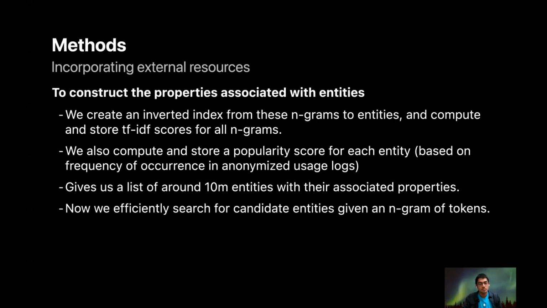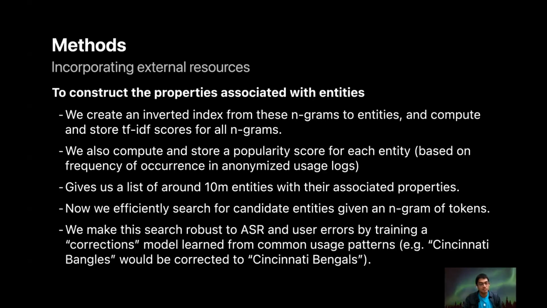This gives us a list of around 10 million entities with their associated properties. Now, we efficiently search for candidate entities given an n-gram of tokens. We make the search robust to ASR and user errors by training a corrections model learned from common usage patterns. For example, "Cincinnati Bengals" then gets corrected to "Cincinnati Bengals."